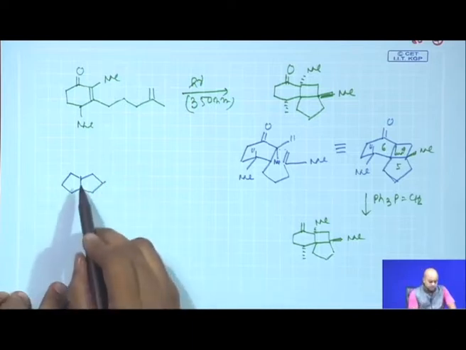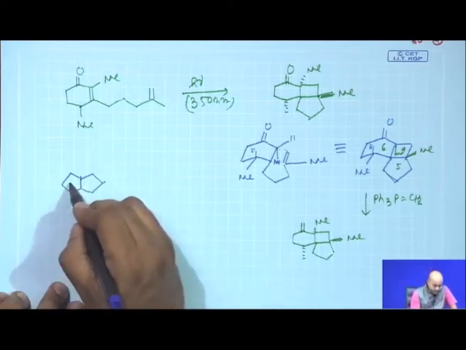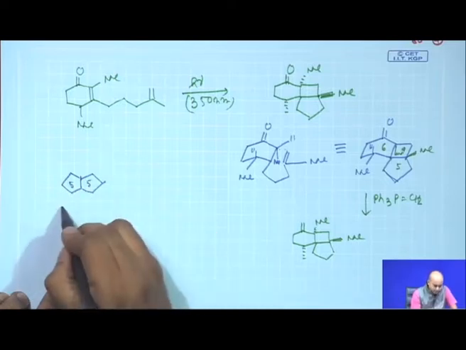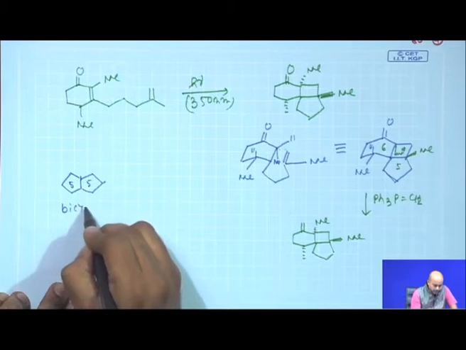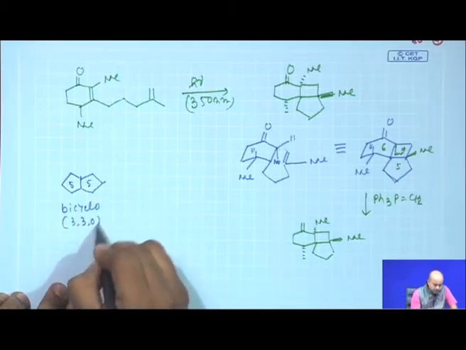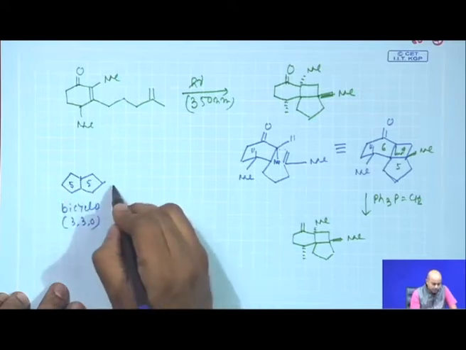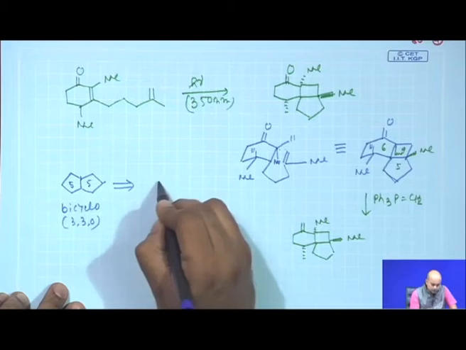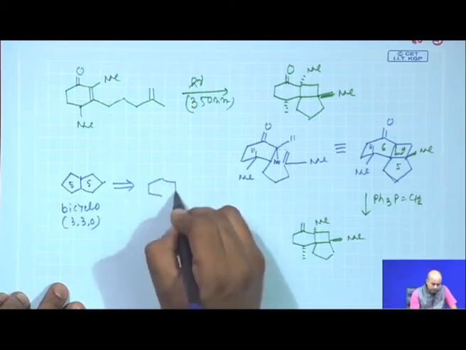If you see the target molecule, we basically have a 5-membered ring in the linear fashion. So, this structure has a bicyclo 3.3.0 topology.